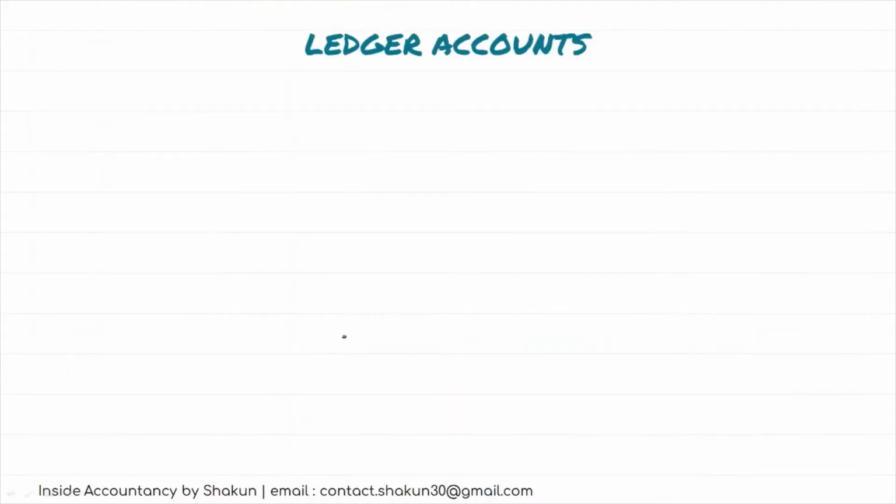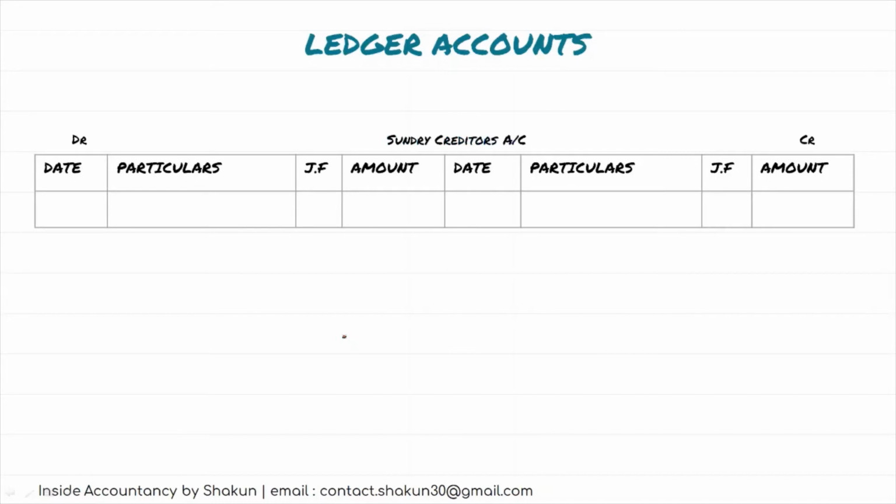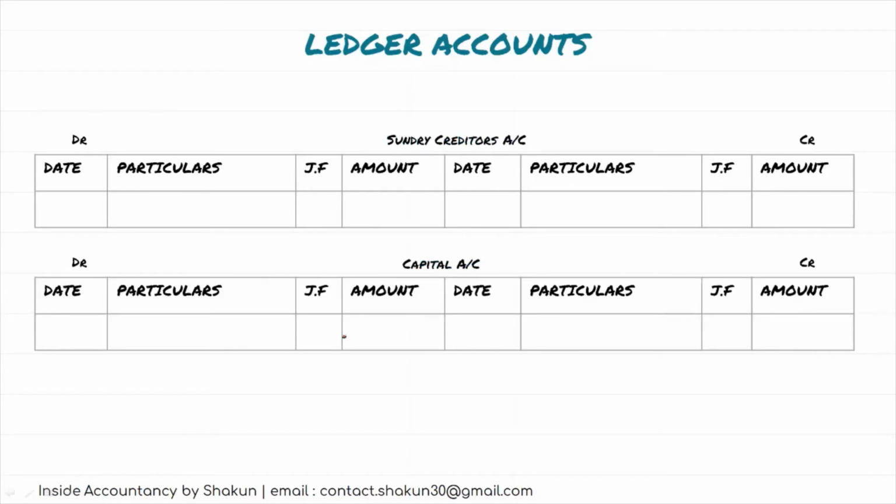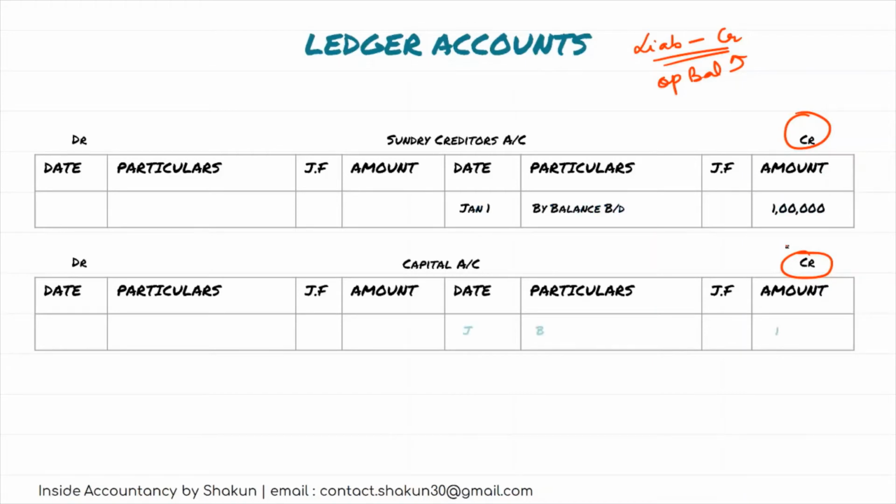Now let's talk about the ledger accounts in case of liabilities. There were two liabilities, creditors and capital. Now, you should remember that liabilities have a credit balance. Therefore, their opening balances should be put on the credit side. So, on the credit side, the opening balance of creditors and capital shall appear. That is by balance brought down and by balance brought down. Both the same thing we have written in capital and creditors respectively with their amounts.